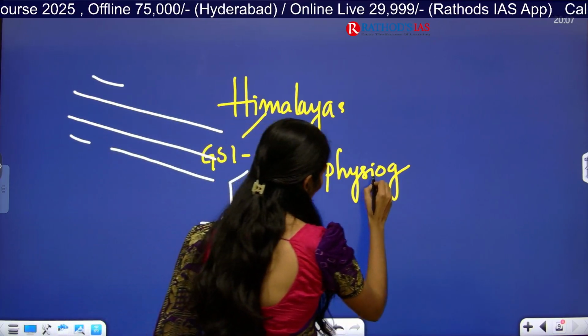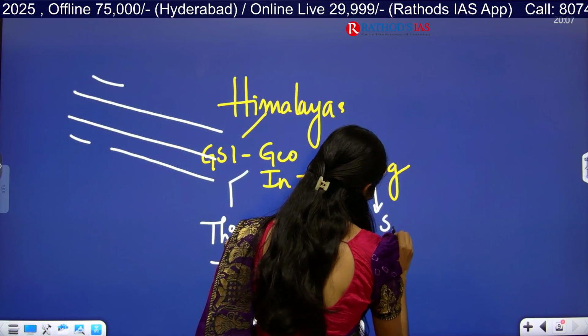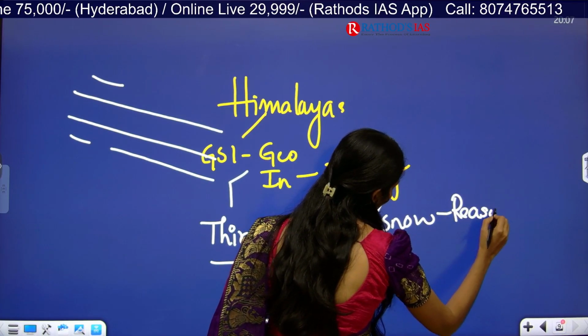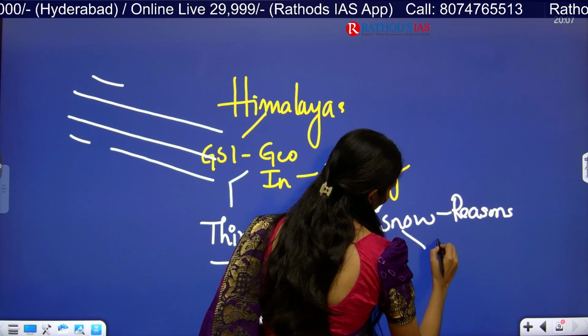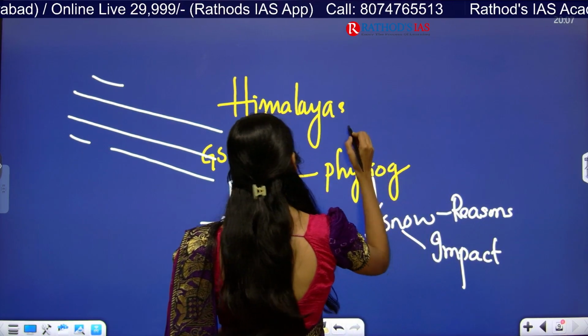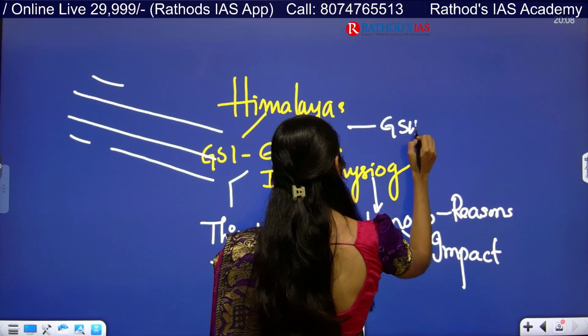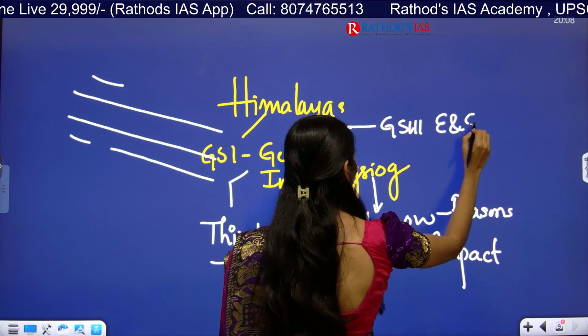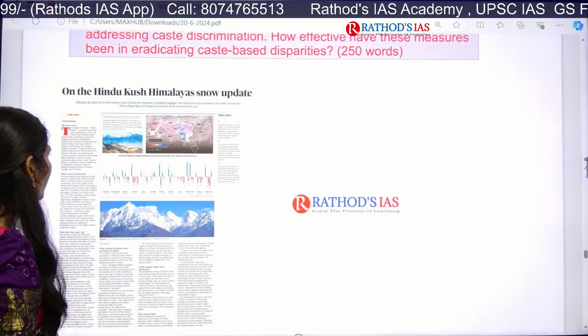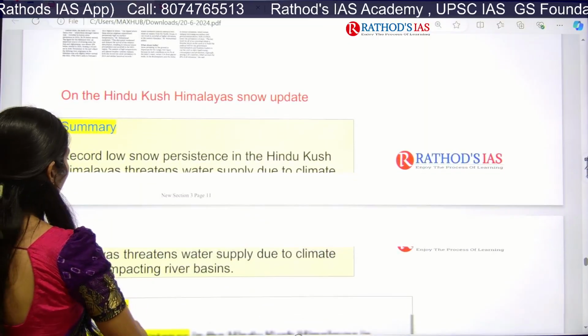Okay, and now there is a decrease of snow. What are the reasons for this? And you have to see what the impact will be. And we can cover this article from GS Paper 3 under environment and ecology also. So all these are very important. Okay, let us see this article in detail.